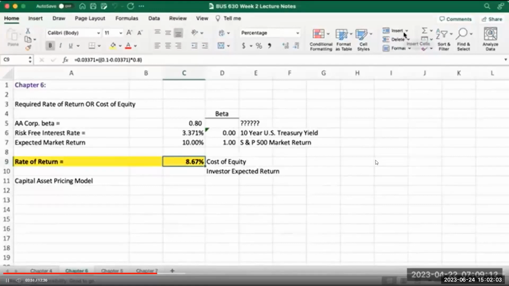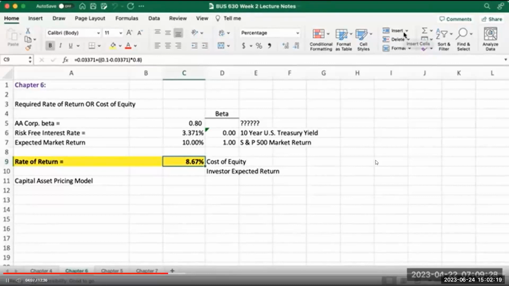You remember from our prior weeks, we have a spreadsheet that's posted both in week 2 and week 3 Blackboard file folders that explains the definition of the capital asset pricing model and risk management for a company.